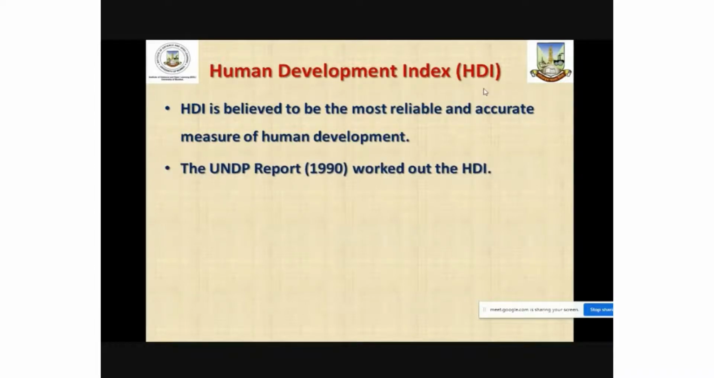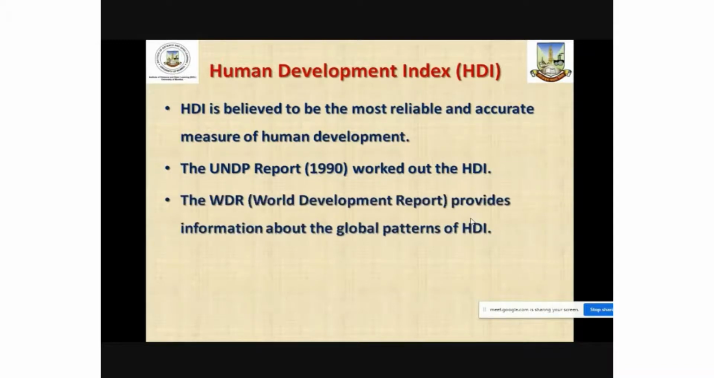It was introduced by the United Nations Development Program report in the year 1990, wherein the calculation of HDI was worked out successfully. Based on the calculation of HDI, or Index for Human Development, the countries which are involved in this particular process